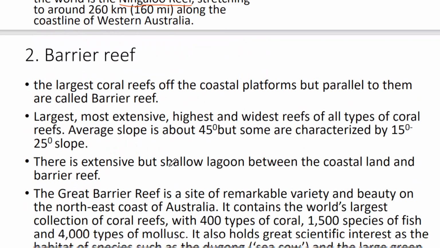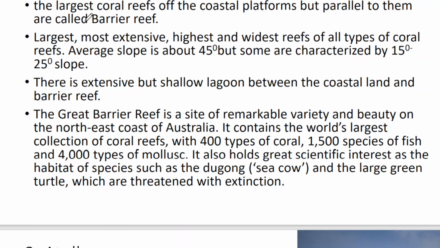Then comes the barrier reef. Barrier reefs are the largest coral reefs, formed parallel to the coastal platforms. They will not surround the area, they will form parallel to the coast. So this is a coast, and this reef will be formed in a parallel structure.